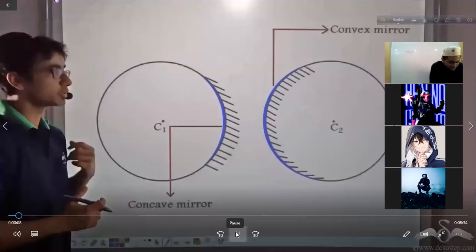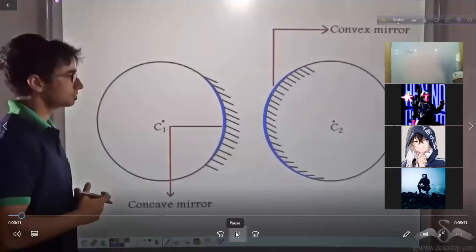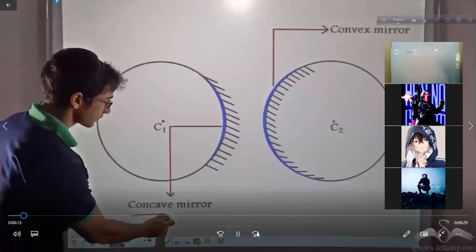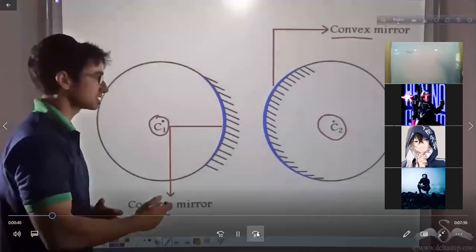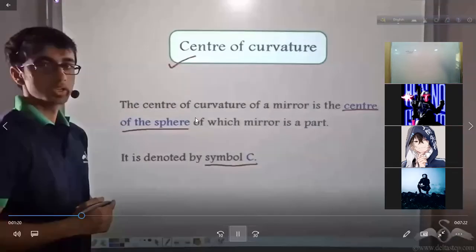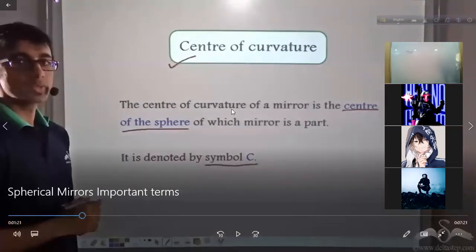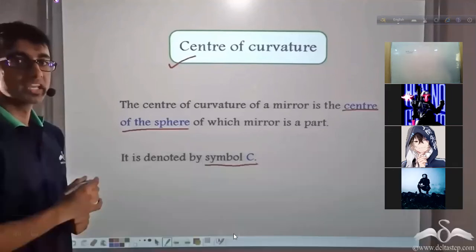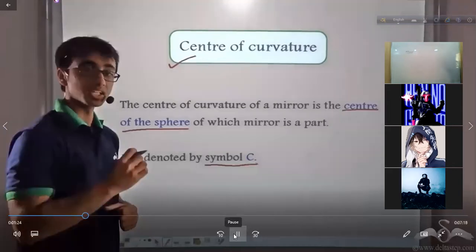Now, in case of the first sphere, a concave mirror has been depicted. Let us fast forward a little bit, because we already heard about centers and axis denoted by the symbol. Now take a look at the definition that they have written here. This is also given in your book. The center of curvature of a mirror is the center of the sphere. I already drew a sphere from which I cut the mirror; the mirror is a part of that sphere, and that sphere has a center. That center is known as the center of curvature, and it is denoted by C. So we learnt about the center of curvature as one of the important terms related to spherical mirrors.